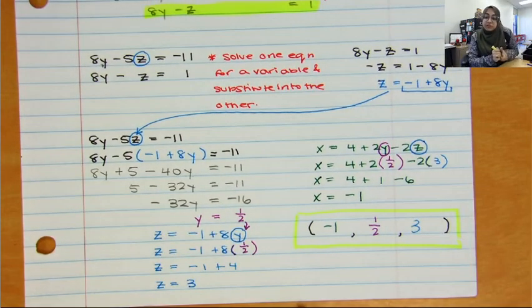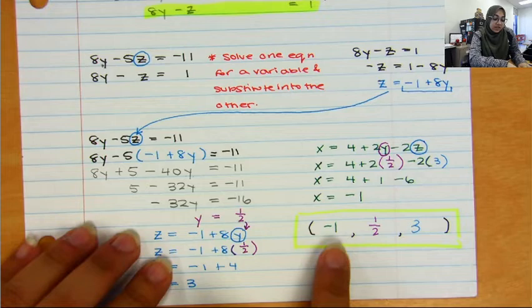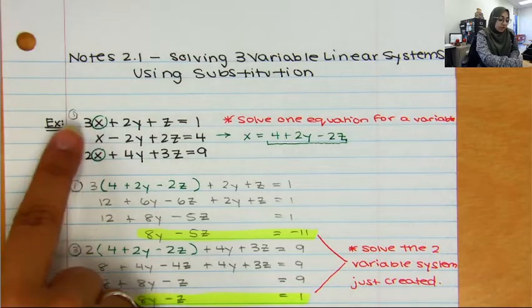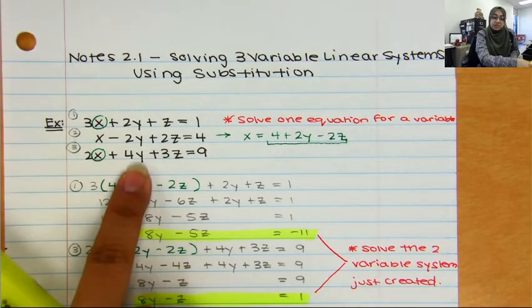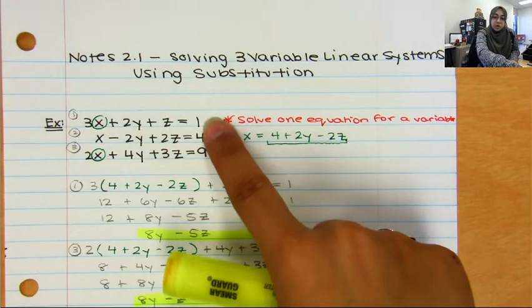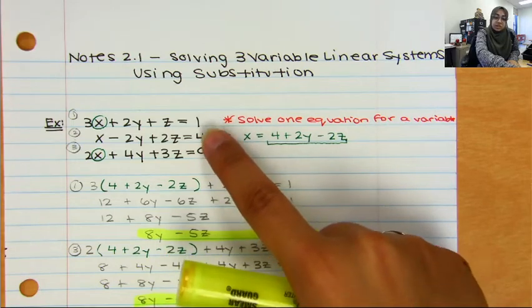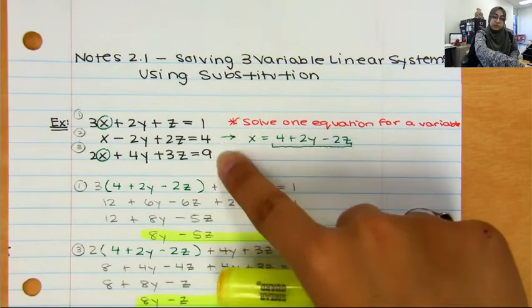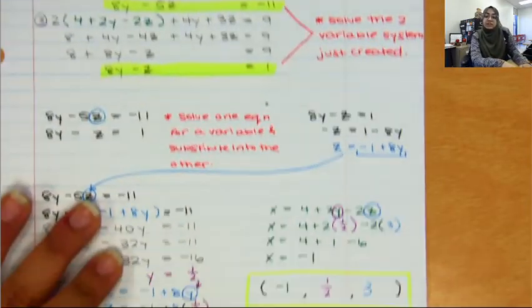And you can verify that it is the solution by taking this x value, this y value, and this z value, and substituting them all in for each of these 3 equations. When you substitute in, if you get a 1 in the first equation, a 4 in the second equation, and a 9 in the third equation, if you get all of those, that tells you that, hey, you definitely did do it correctly.